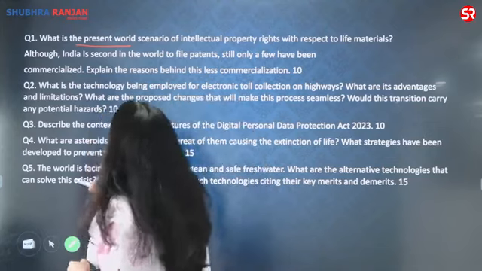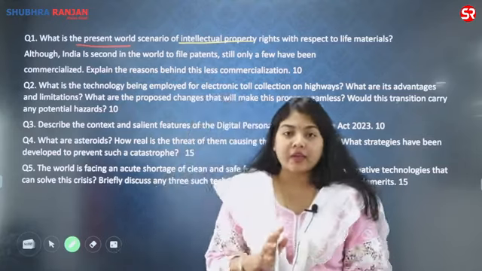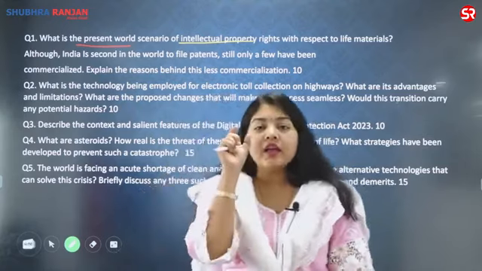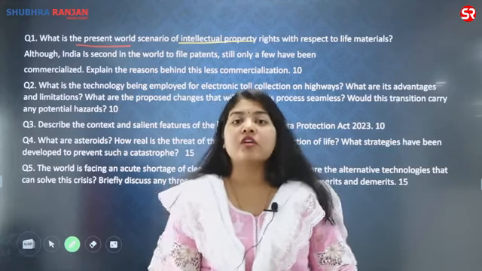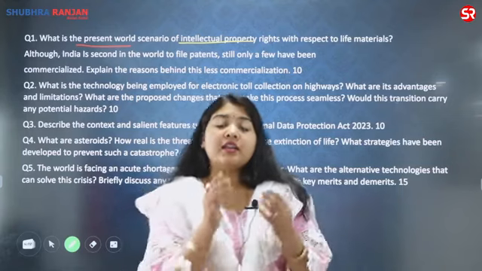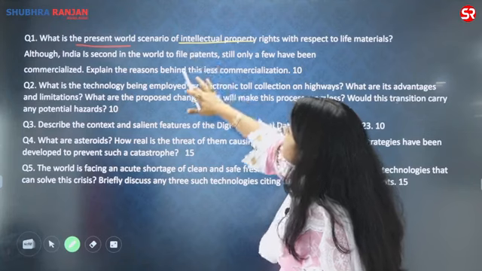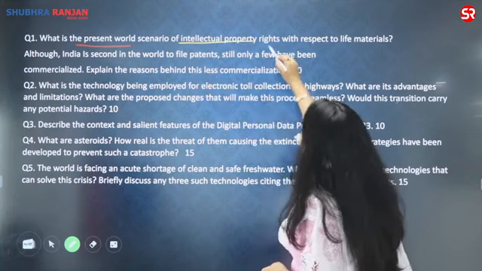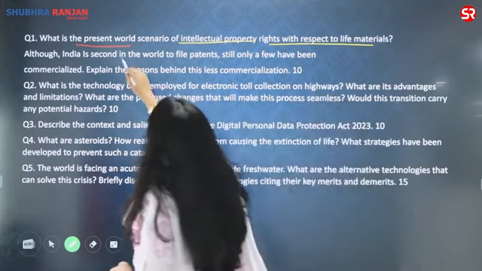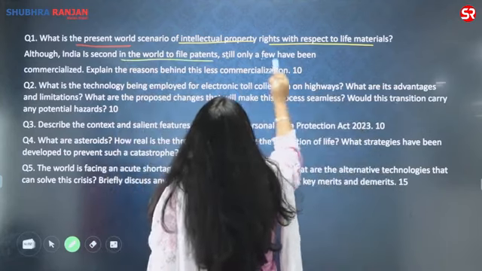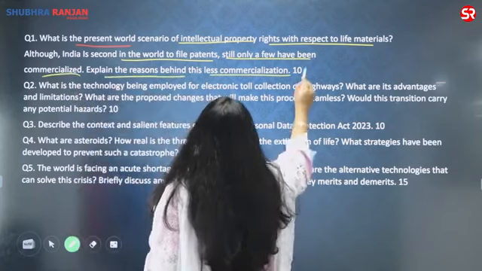If I am talking about the first question here, it is about IPR. Intellectual property rights has been categorically written in the mains syllabus of UPSC. This is also a theme which after a long time is seen again in the mains, and the IPR theme has been clubbed with the theme of biotech. So the question is, what is the present world scenario of intellectual property rights with respect to life material? Although India is second in the world to file patents, still only few have been commercialized. Explain the reasons behind this less commercialization, and it is for 10 marks.